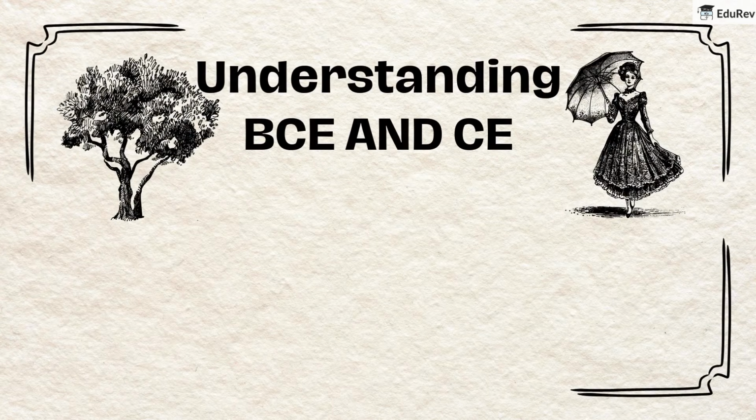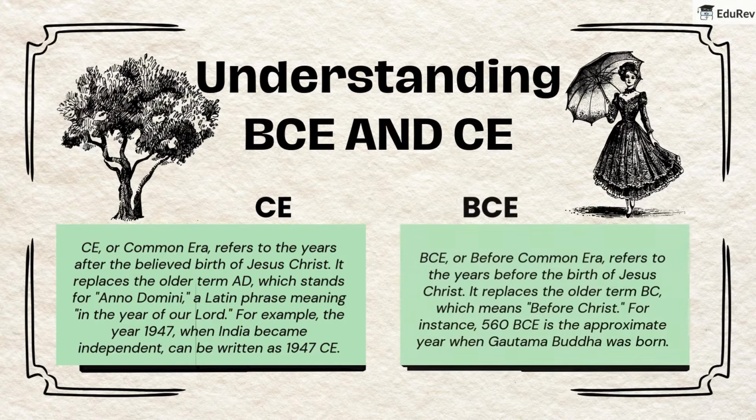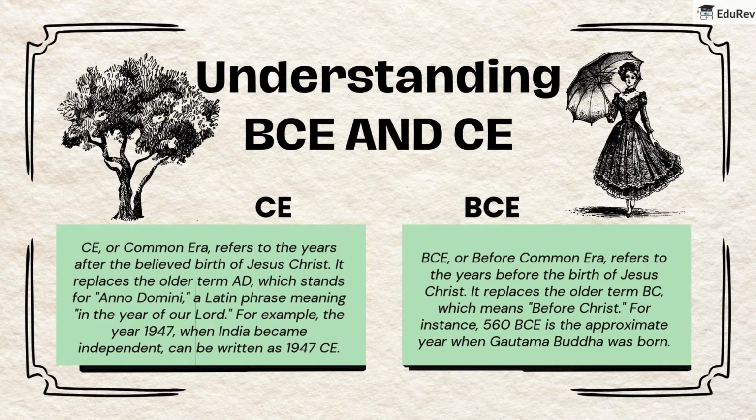Now let's try to understand BCE and CE. CE, or Common Era, refers to the years after the believed birth of Jesus Christ. It replaces the older term AD, which stands for Anno Domini, a Latin phrase meaning in the year of our Lord. For example, the year 1947, when India became independent, can be written as 1947 CE. BCE, or Before Common Era, refers to the years before the birth of Jesus Christ. It replaces the older term BC, which means Before Christ. For instance, 560 BCE is the approximate year when Gautam Buddha was born.